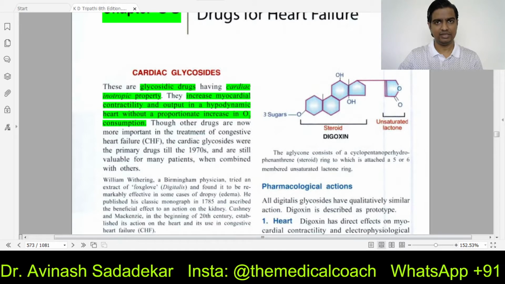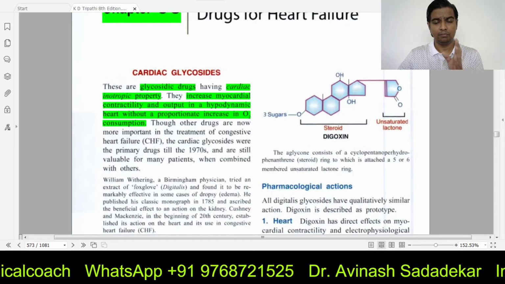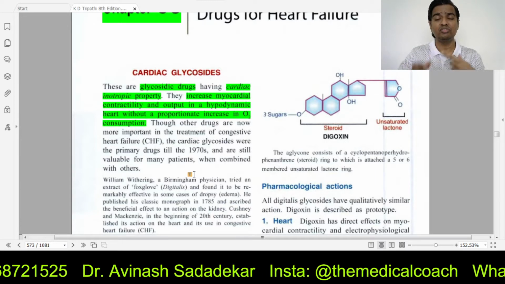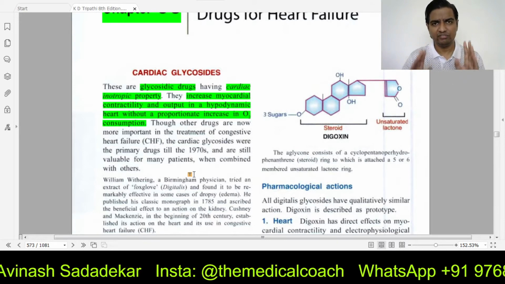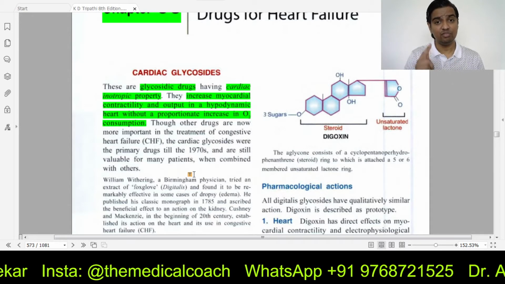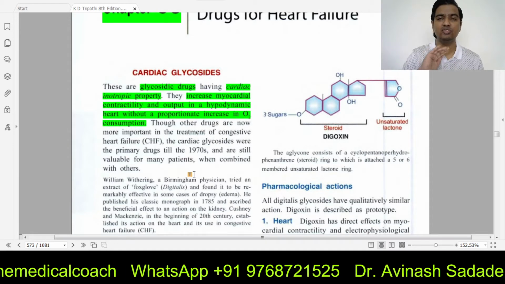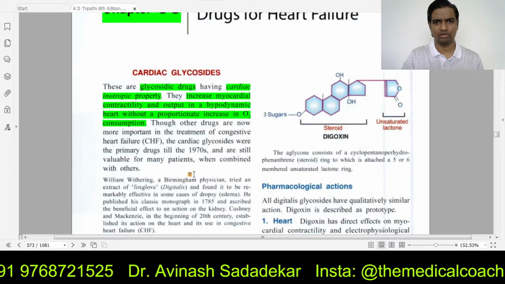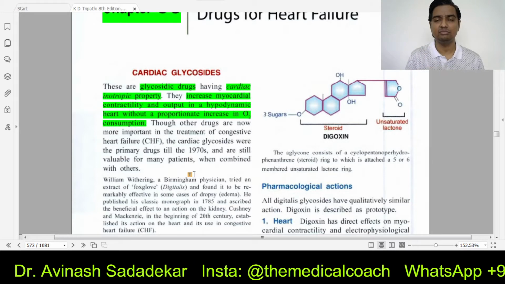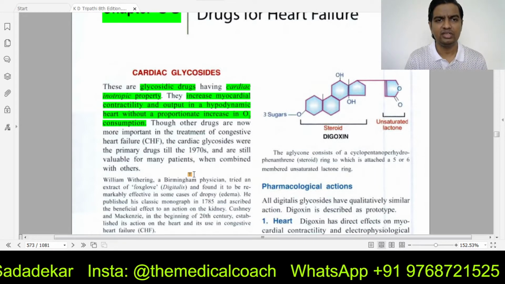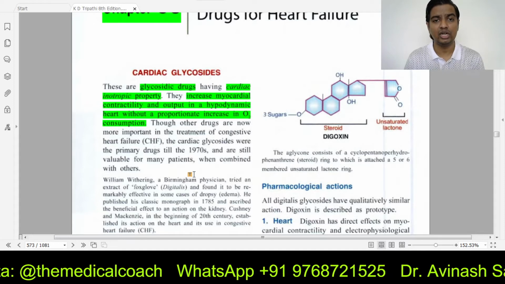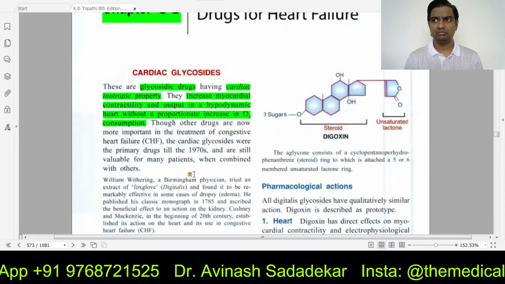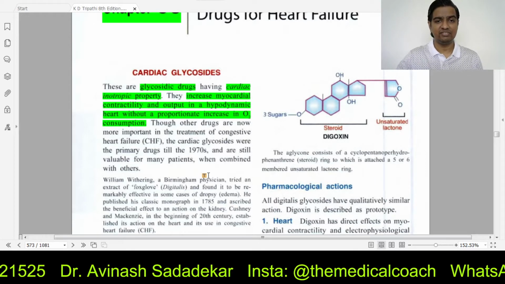Simple, easy. Now, please understand that we are only increasing the force of contraction, not the number of times the heart is going to beat. Nothing like that. Only force is increasing. So, for increasing the force of contraction, you don't really require too much oxygen. If there was a medicine that increased heart rate, then yes, oxygen demand increases, oxygen consumption by the heart increases. A positively ionotropic drug need not increase the oxygen consumption of the heart. Okay. You know where we will use these drugs? In congestive heart failure.